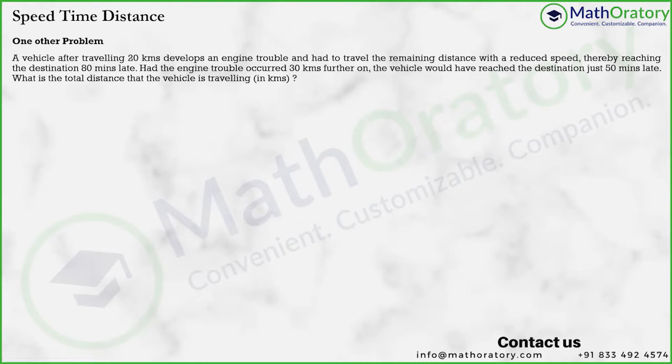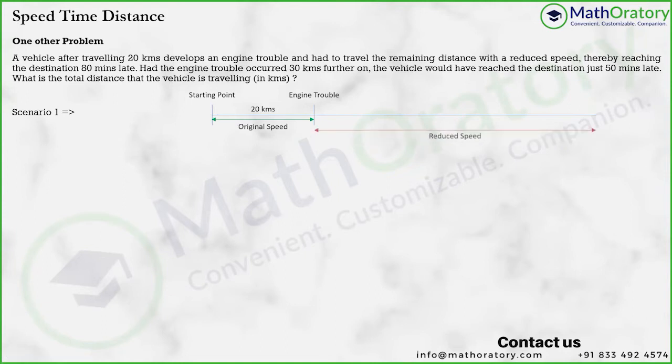So we have the vehicle. There are two scenarios already presented in the set, right? So the first scenario, let us understand this visually. Let's say this was the starting point of the vehicle. This is where the engine trouble happens. So this distance corresponds to 20 kilometers. That is what it says. And this original 20 kilometers, the starting 20 kilometers, the vehicle has traveled with the original speed, because the engine trouble occurs after 20 kilometers.